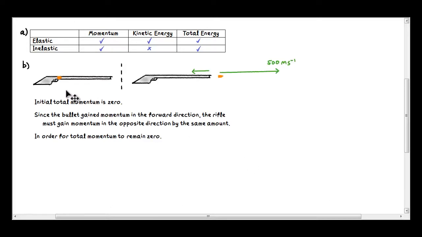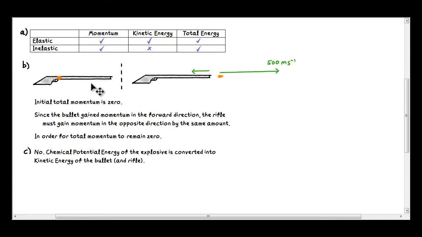To answer part B, we first notice that the initial total momentum is 0 before the bullet is fired. Both the bullet and the rifle are at rest, so the total initial momentum is 0. And by the principle of conservation of momentum, the total momentum must remain as 0. So since the bullet gains momentum in the forward direction, the rifle must gain momentum in the backward direction. That's why the rifle must recoil.